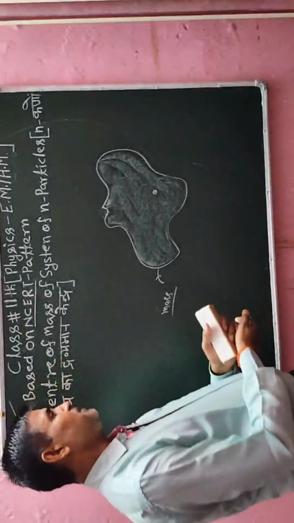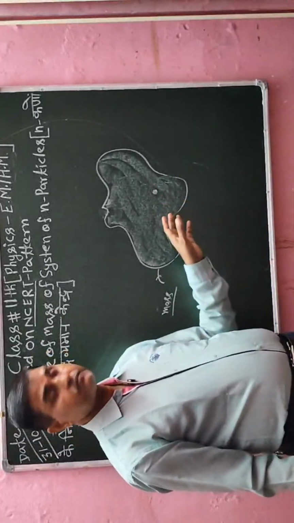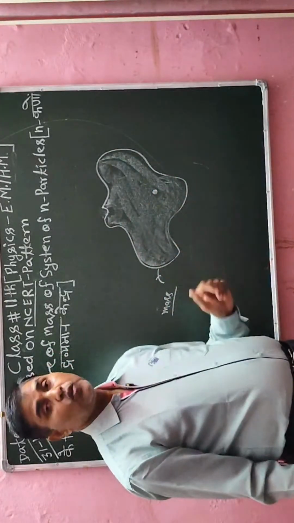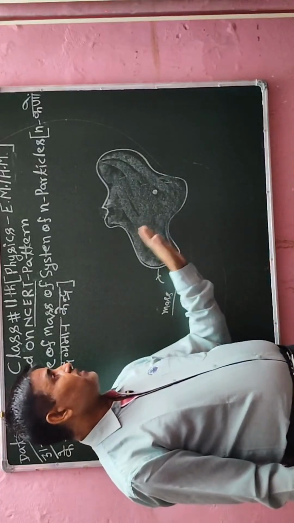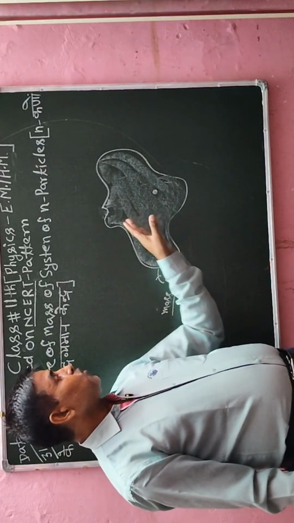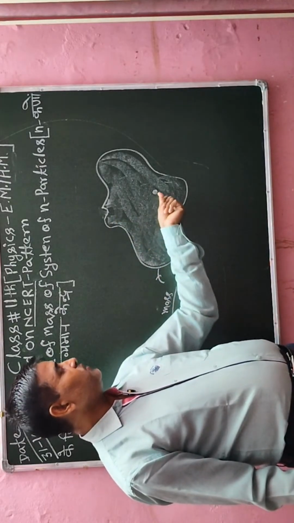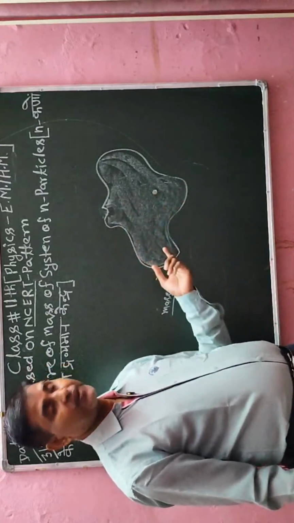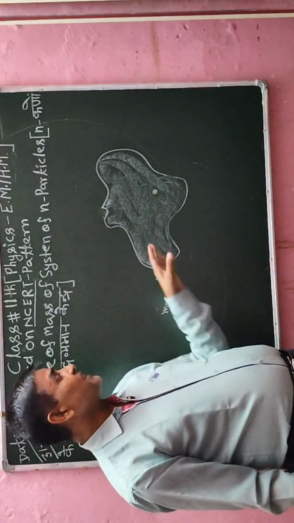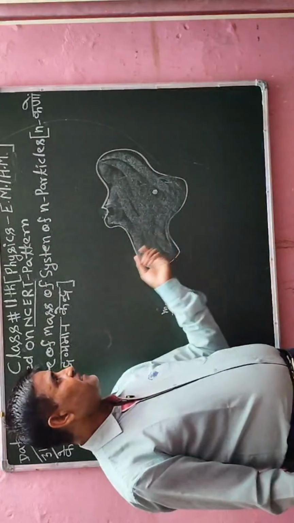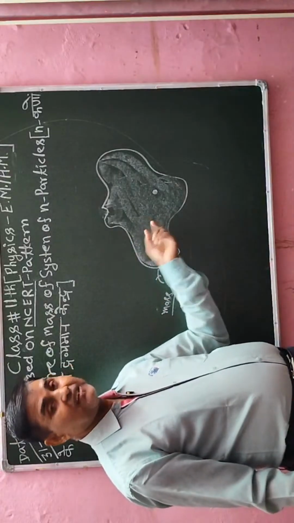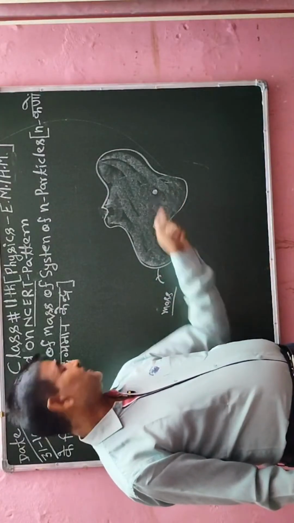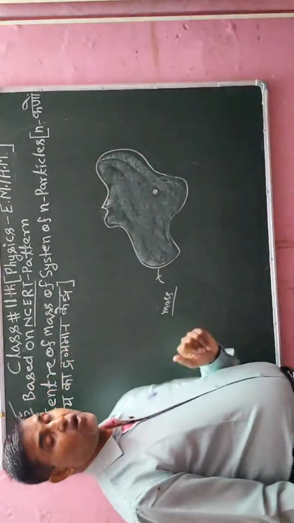Center of mass means around that point, center means a point, around that point the total mass will rotate in balance. It means that the whole mass of a body will be at a fixed point. Around that point, the object will move freely. Therefore, we can say that each and every particle inside the object is balanced at that point. Such a type of point is called the center of mass of a particle.